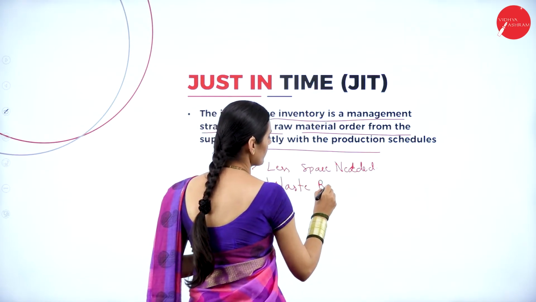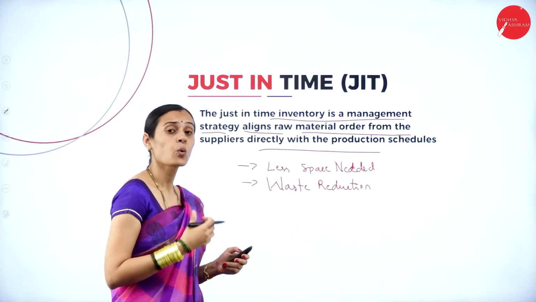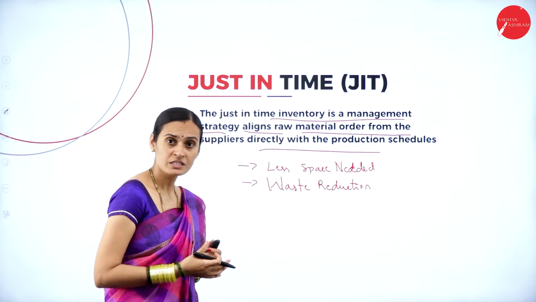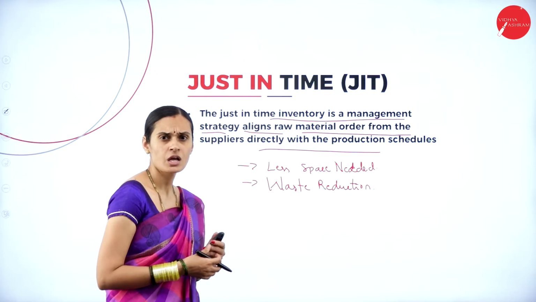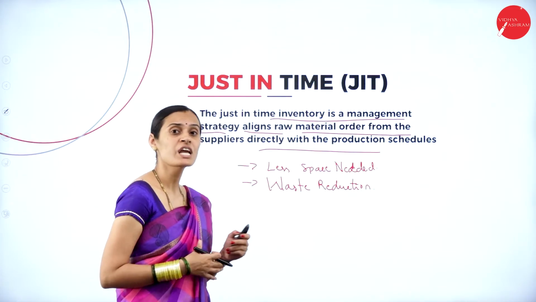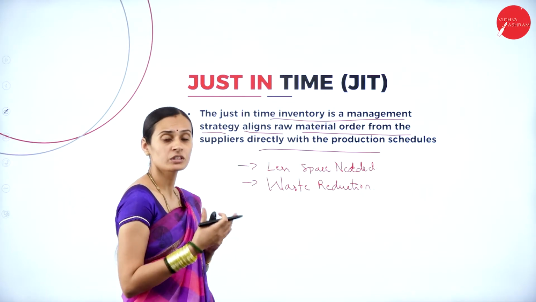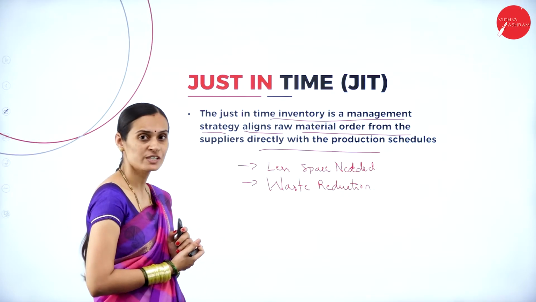Waste occurs from overproduction, waste of time, transportation, extra movement, waste of motion, and inventory waste. These are all problems which can be removed by the just-in-time method.